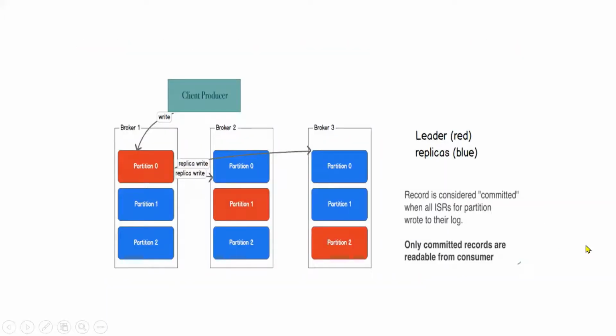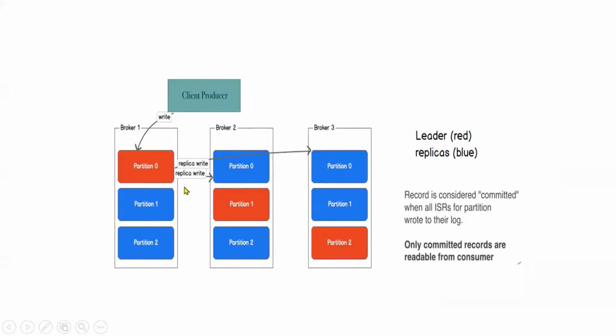If you look at this, for example, if there is a topic order which has 3 partitions, and there are 3 brokers, each broker would be leader for one partition here. Assume that this entire thing is topic order. In broker 1, there are partition 0, partition 1 and 2. Similarly, all the brokers have partitions 0, 1 and 2. But if you see the red mark here, whatever color you are seeing, that is the leader partition. For example, broker 1 is the leader for partition 0, follower for partitions 1 and 2. Similarly, broker 2 is the leader for partition 1, and broker 3 is the leader for partition 2 and follower for the others.